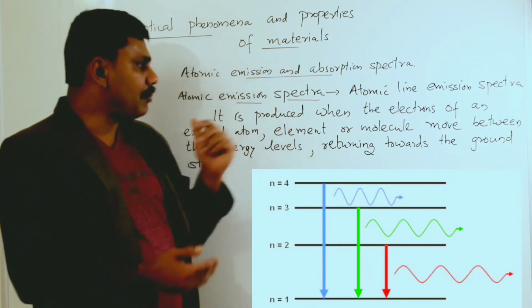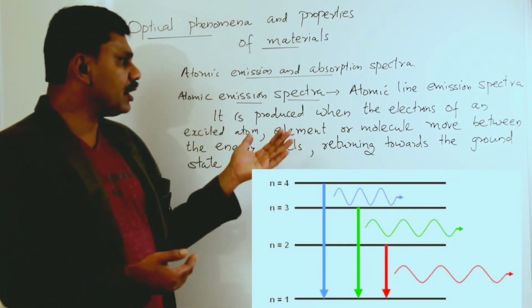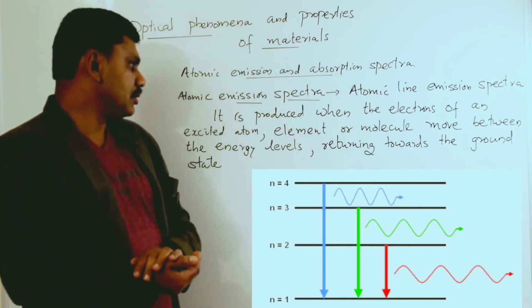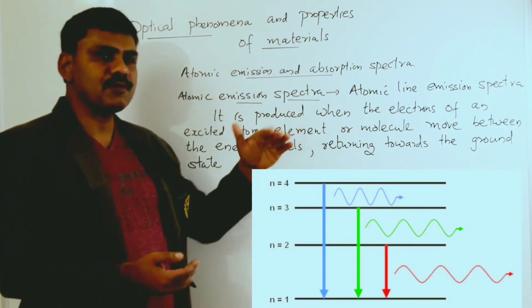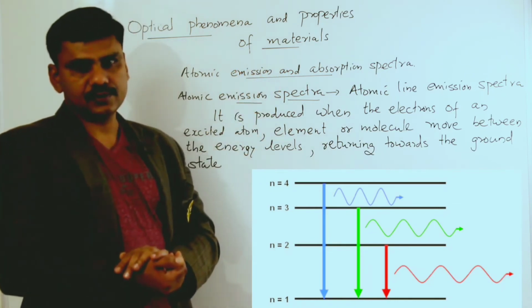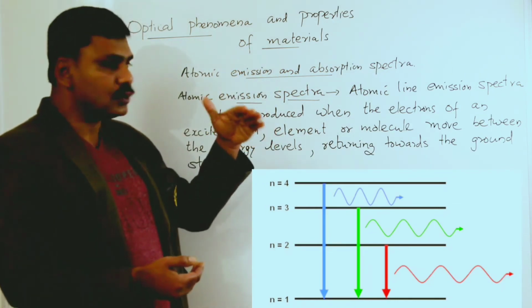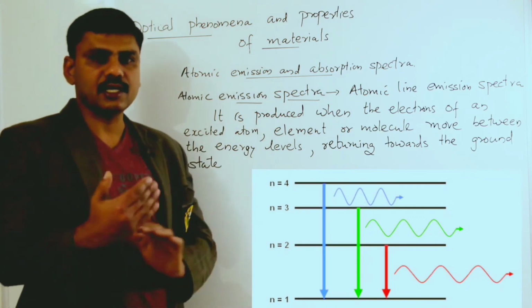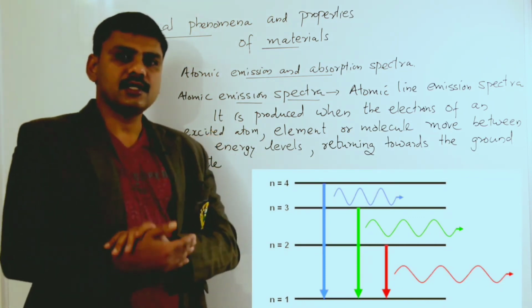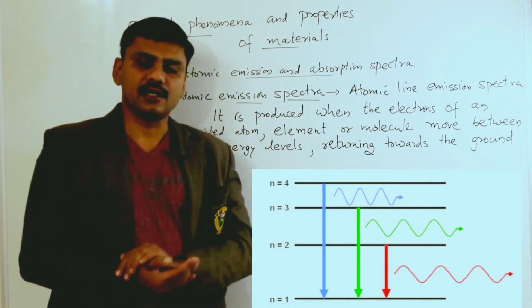So why is it happening? When we give energy, the electrons are excited. You already studied in the lower class that when the electron takes energy, it will excite to a higher energy level.